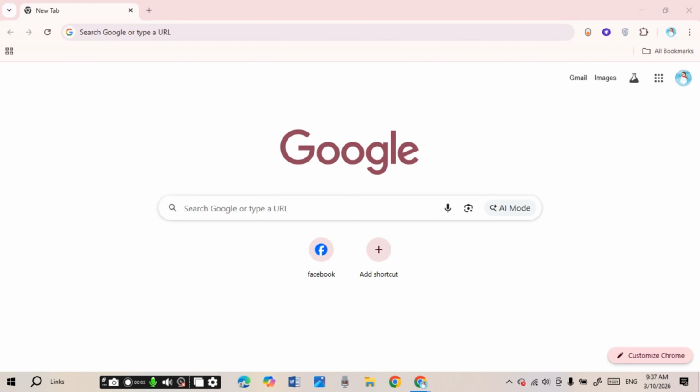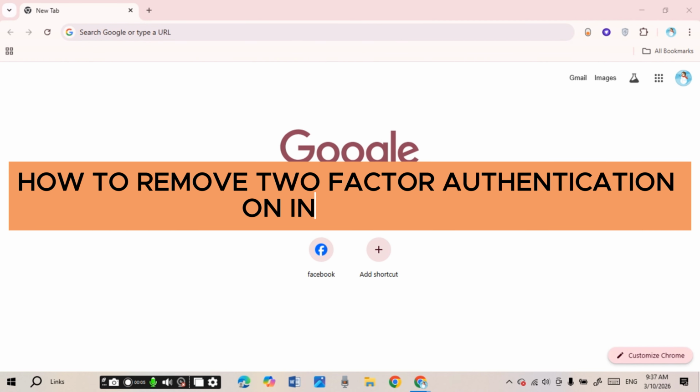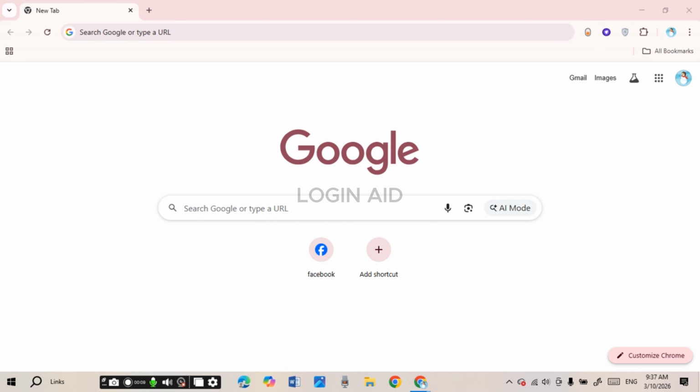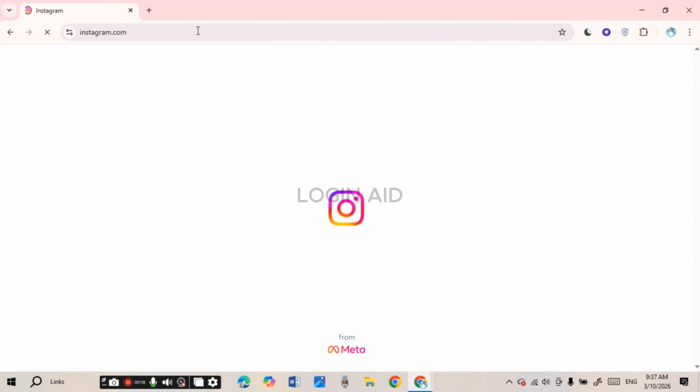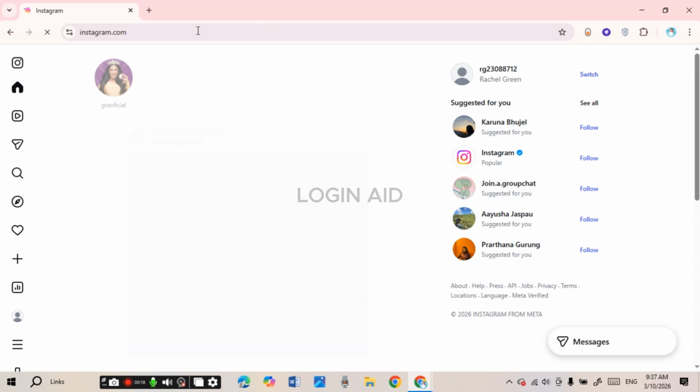In today's video, I'll teach you how to remove two-factor authentication on Instagram. So first of all, launch open any browser of your choice. Click on the search bar and type in instagram.com. Press enter, or you can also open the Instagram application if you want.